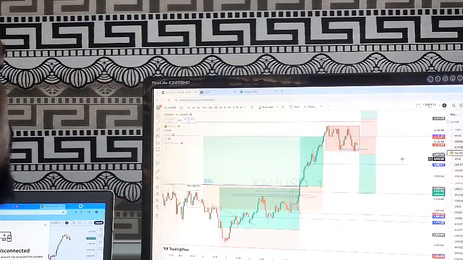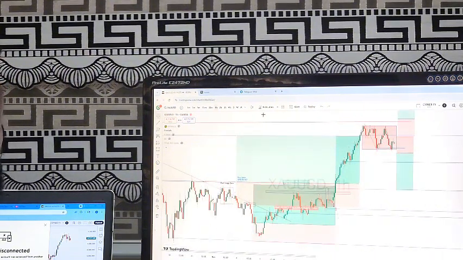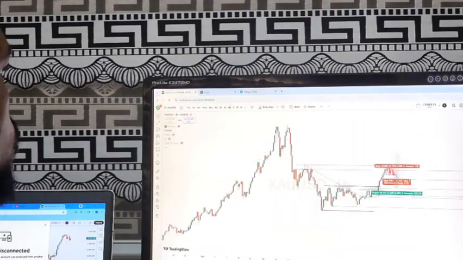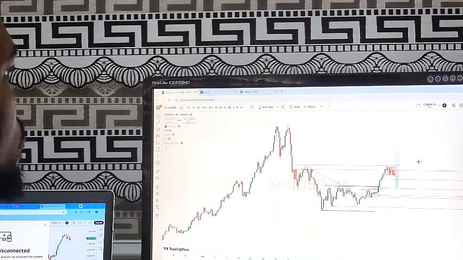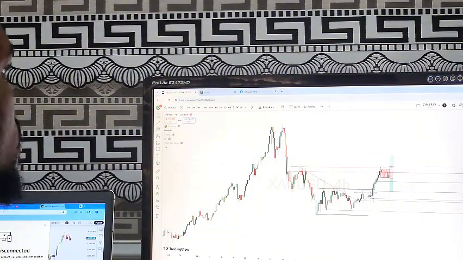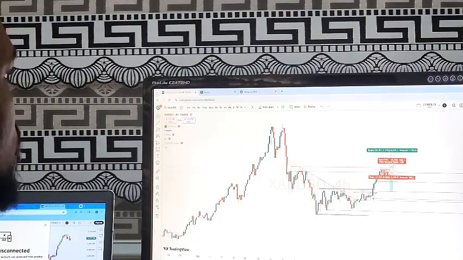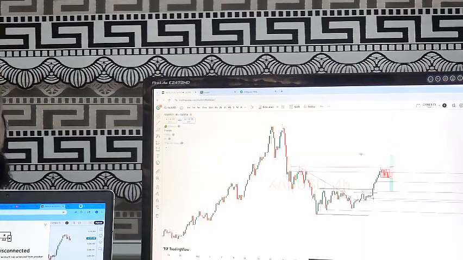To be honest with you guys, I will even feel more comfortable to short gold from this level than to buy gold, because we might end up having a manipulation to the upside and then a drop. That is an aggressive breakout, then a rejection, then a drop. If that happens, I'll still update you guys. If I see a breakout, then I will be very careful with buying gold. If I see a fast rejection, then I'm going to close out my buy, sorry, then I'm going to join the sell. So this is my analysis on gold.